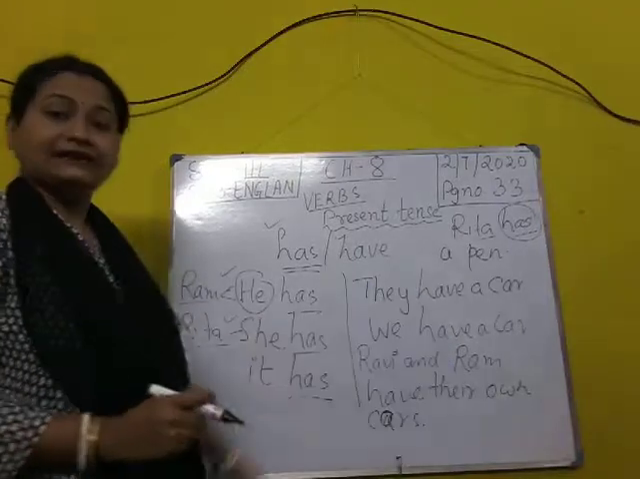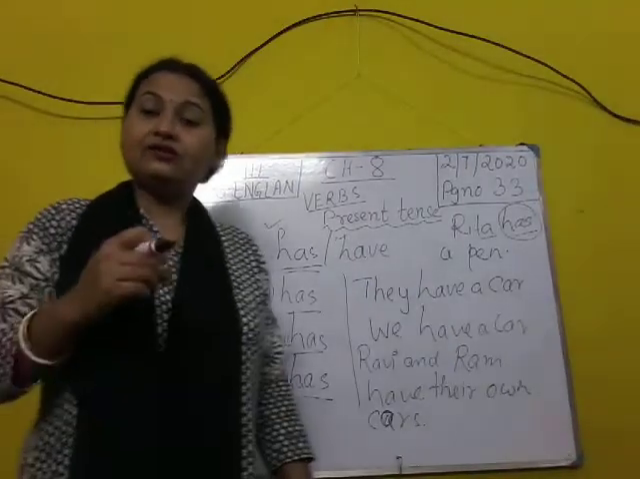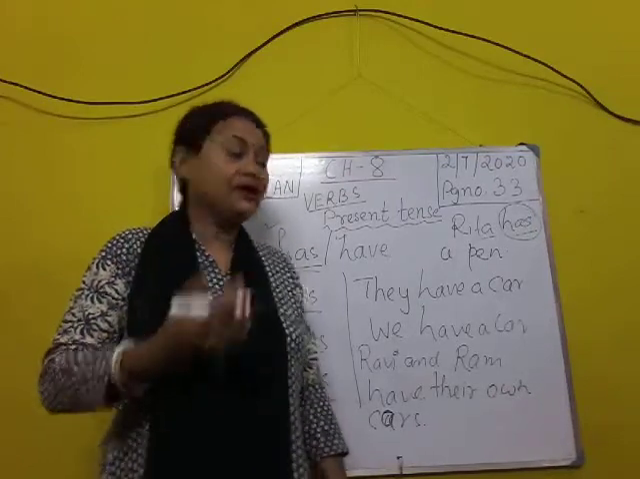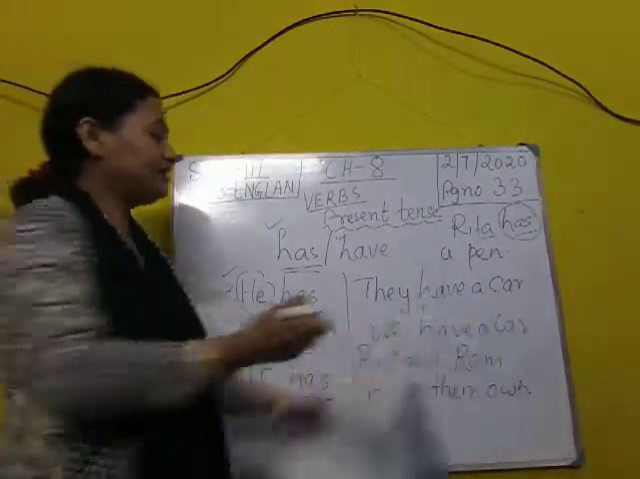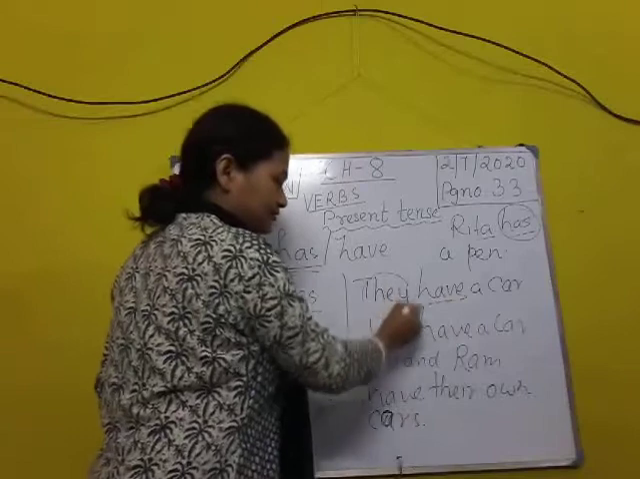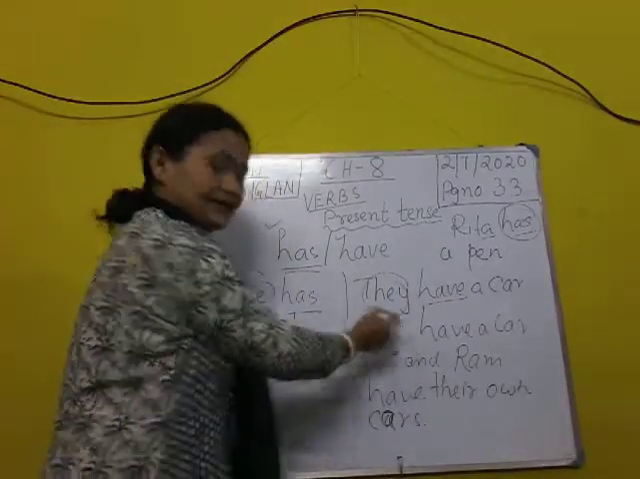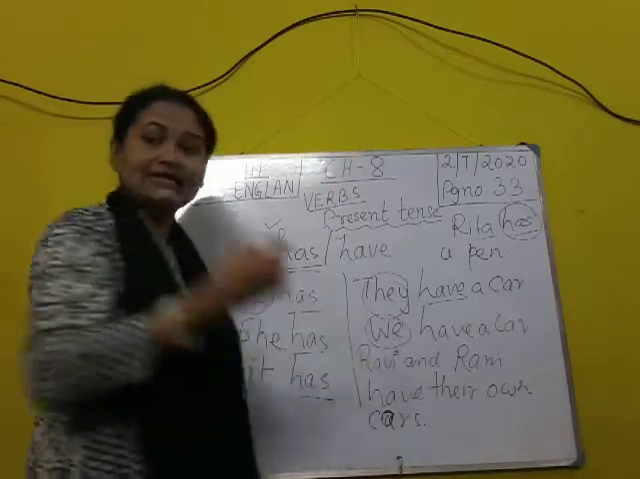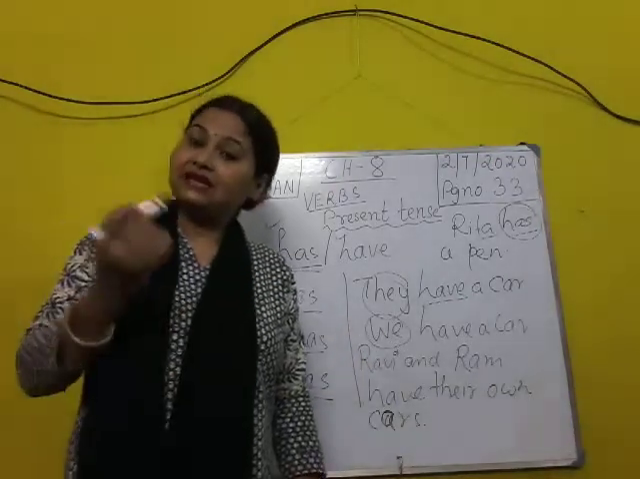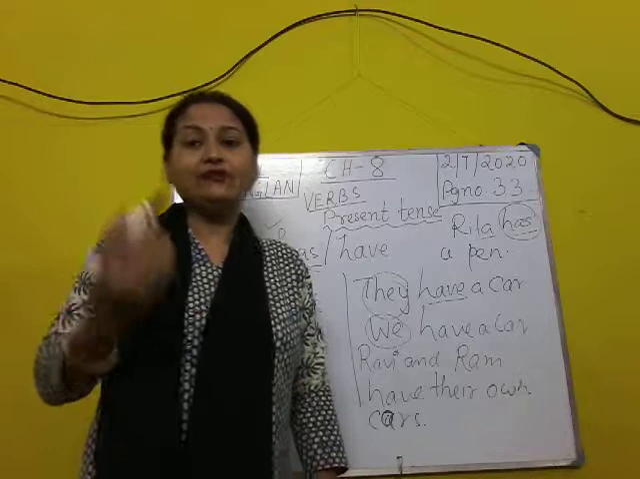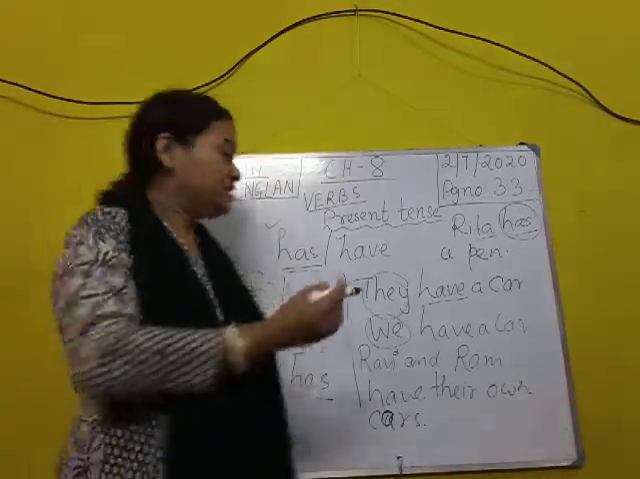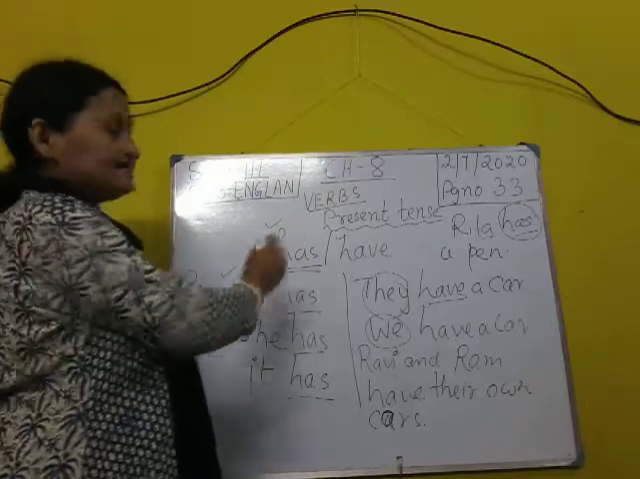So at the end, at the conclusion, we have found that we use has with a singular noun and we use have with plural, because this is plural in number. This is also plural in number. Plural means more than one. When I say we, when I say they, it means the noun is more than one in number. Isn't this plural? Clear? This is the use of has and have.